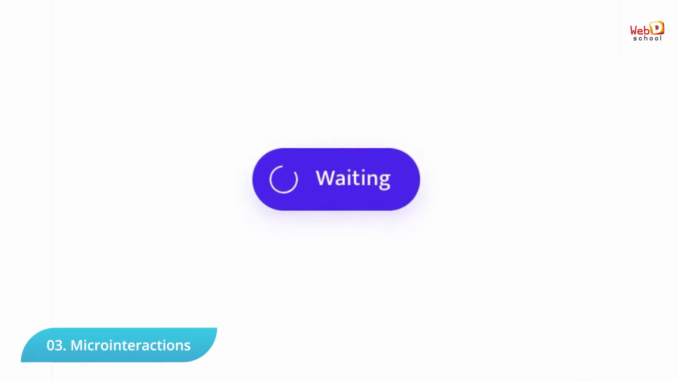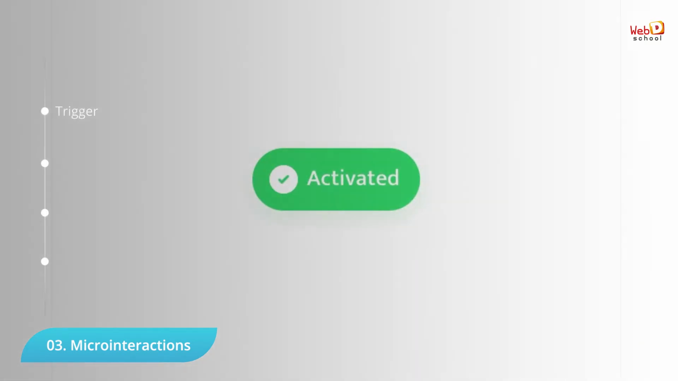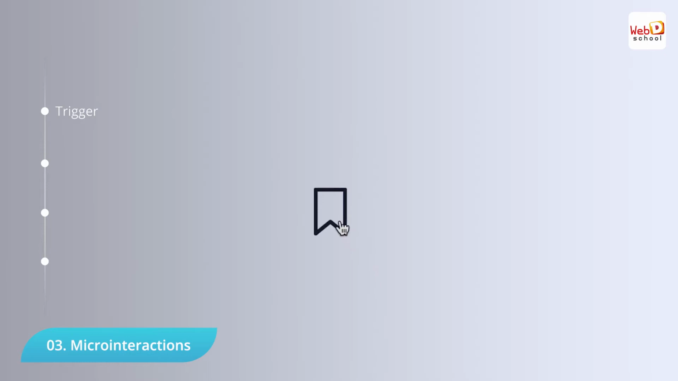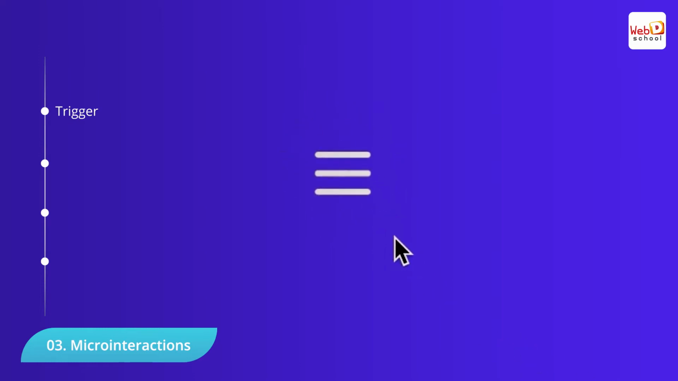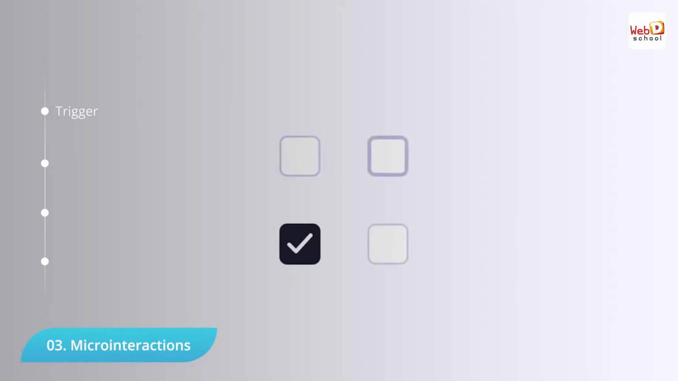Microinteractions can be broken down into four essential components. Trigger. A trigger initiates an action. It can be triggered either from the user end or the system. A user-initiated trigger occurs when the user initiates an action. In a system-initiated trigger, certain preset criteria must be met in order to initiate action.